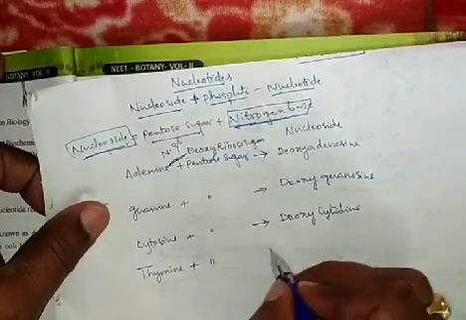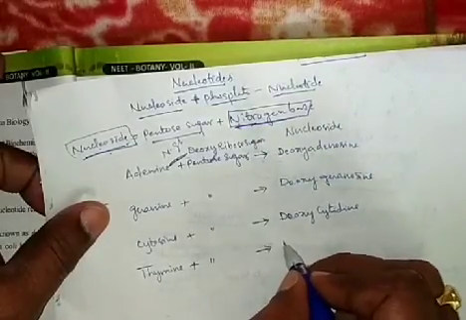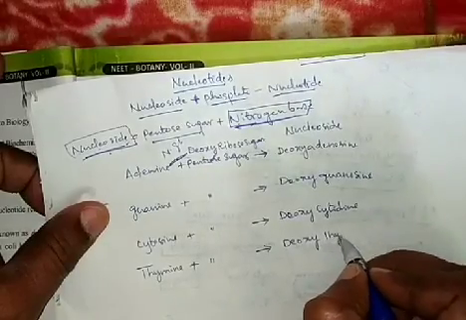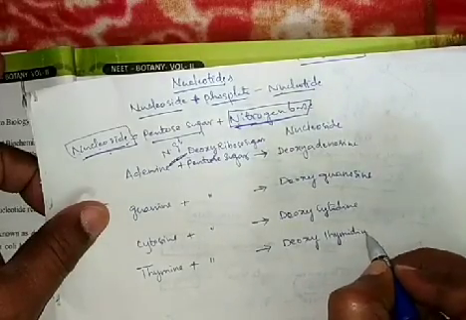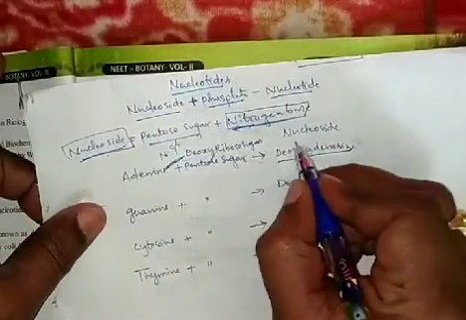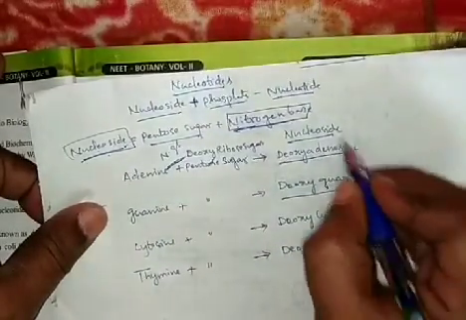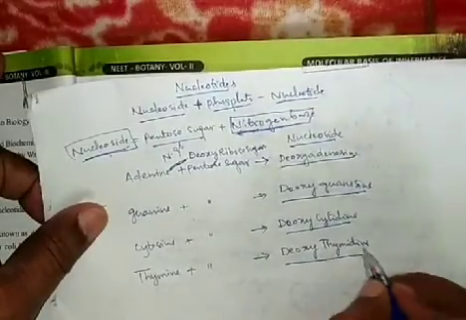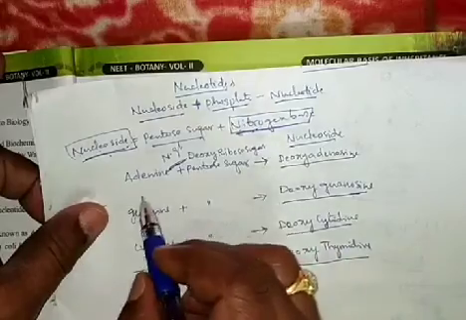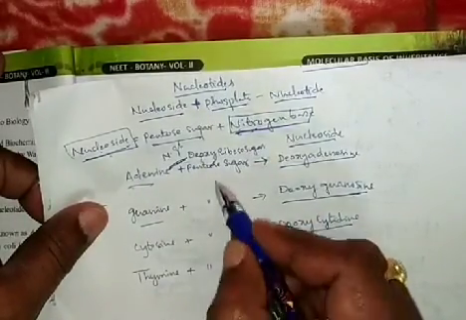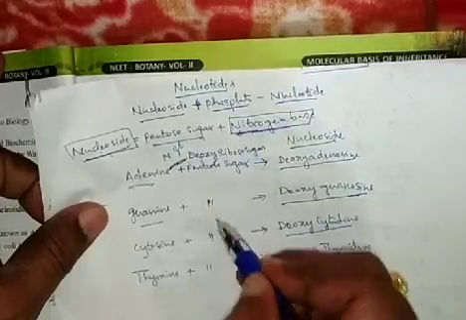Thymine with deoxyribose forms deoxythymidine. Deoxyadenosine, deoxyguanosine, deoxycytidine, deoxythymidine: these are the nucleosides with different nitrogen bases and deoxyribose sugar.